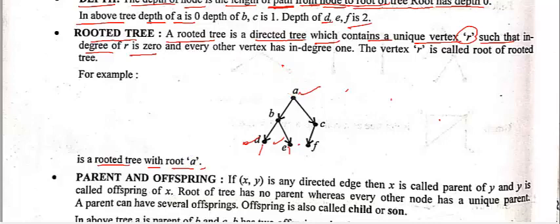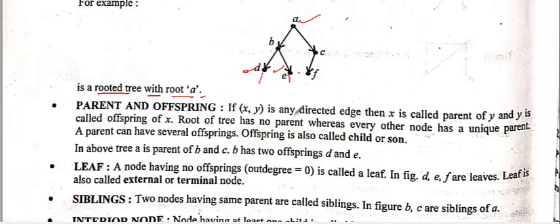Now next is another very important definition. It is parent and offspring. Parent means if you have X to Y as a directed edge, like you have A to C, this is the edge. X is called the parent of Y and Y is called the offspring of X. So A is a parent of C and C is the offspring of A.